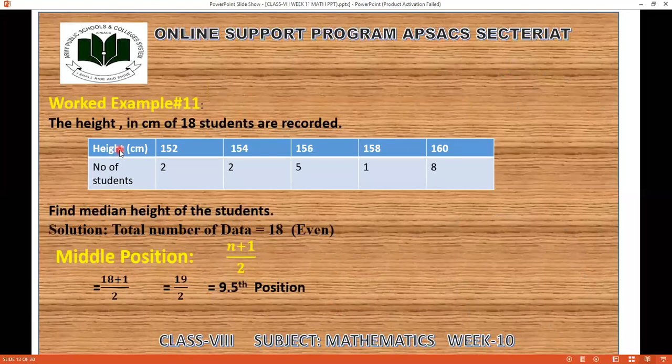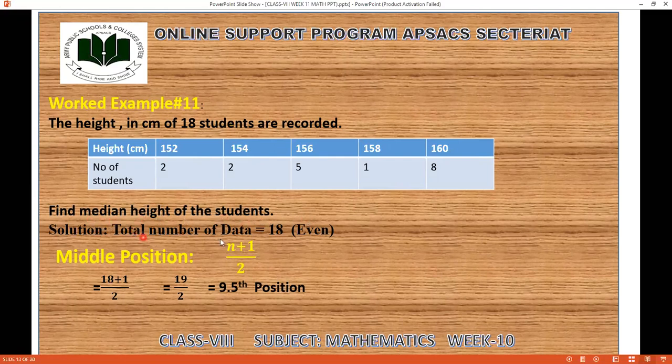Over here we are having the frequency table, as you can see on the screen. The heights in centimeters of 18 students are recorded. Height is given and number of students are given also. The data is given: two students are 152 centimeter, two students are of 154 centimeter, five students are 156 centimeter, one is of 158, and eight are of 160 centimeter. What we have to do is find the median height of the students.